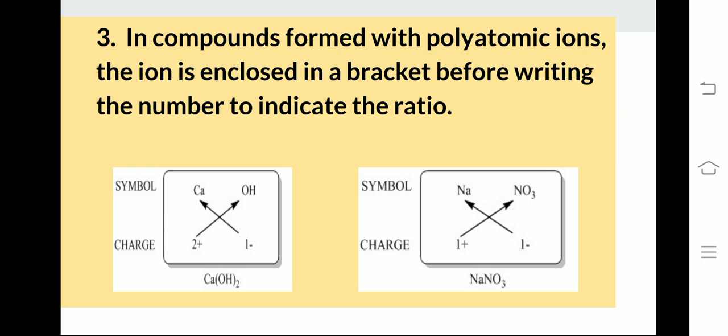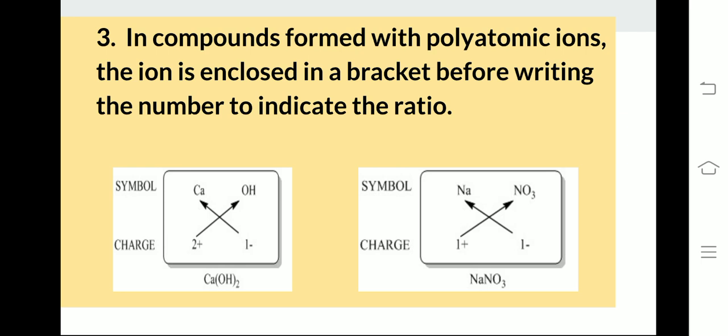Then we have to write their charges or valencies. Calcium carries 2 positive charge, whereas hydroxide carries 1 negative charge. Now we have to cross multiply the valencies, and after this we get the formula like CaOH2. Now since this OH is a polyatomic ion, we have to enclose it in a bracket so that it indicates the correct ratio.